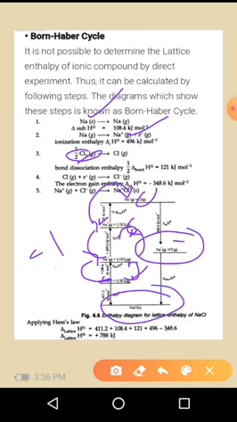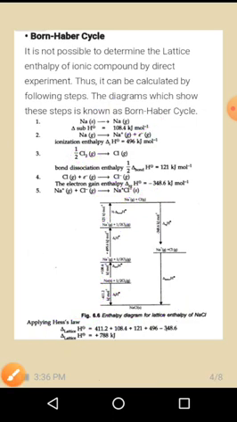By applying Hess law, we can write delta H is equal to 411.2 kilojoule plus 108.4 plus 121 plus 496 minus 348. So you will end up with the lattice enthalpy of 788 kilojoule.